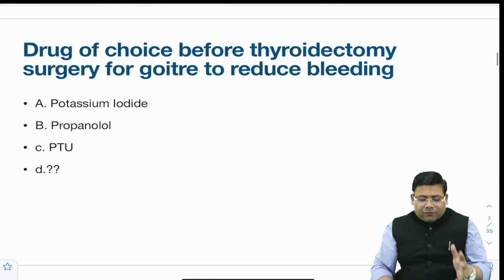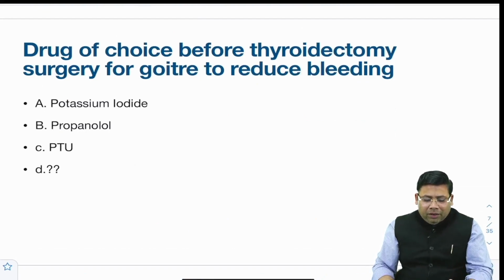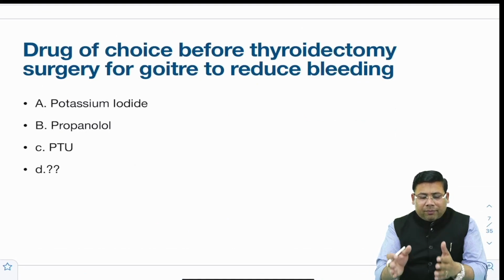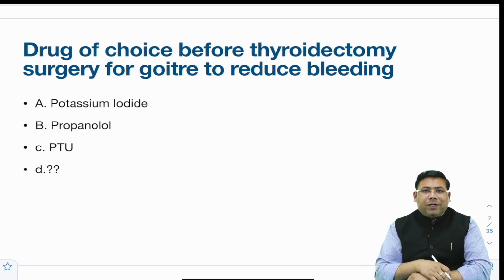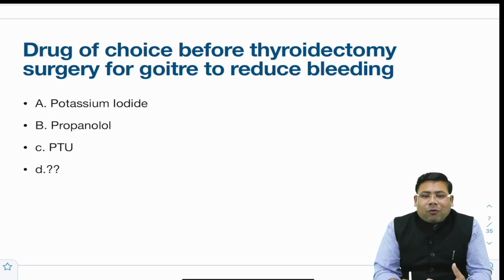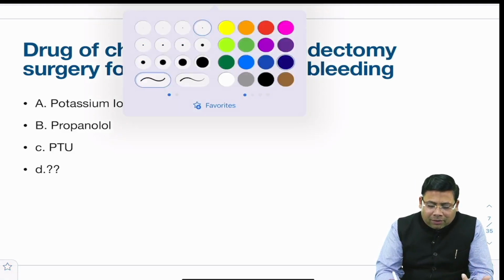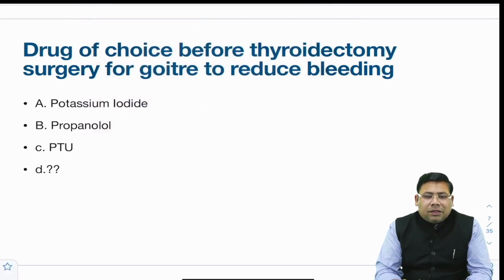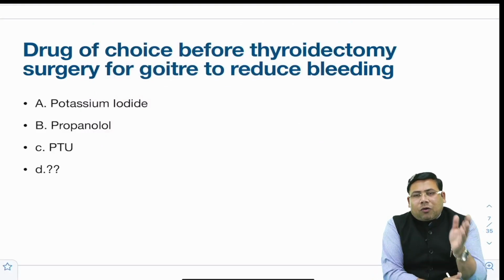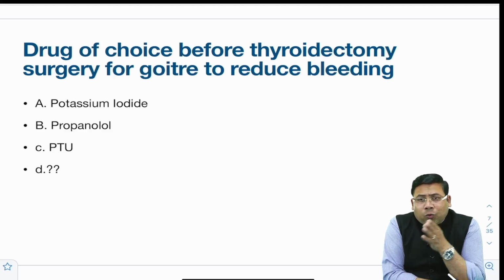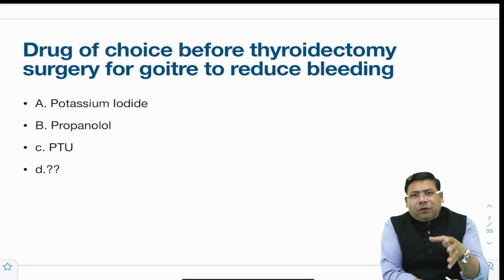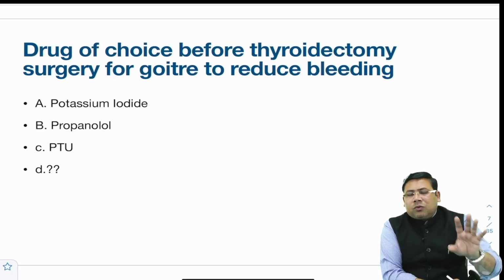Next is the drug of choice before thyroidectomy for a goiter to reduce bleeding. Here, it's a bit of a controversial question. It can be potassium iodide as well as PTU. Remember, the concept of the drug is not to reduce the bleeding. The concept of the drug is to attain a euthyroid status. So to achieve the euthyroid status, I would have said carbimazole or methimazole would have been good.